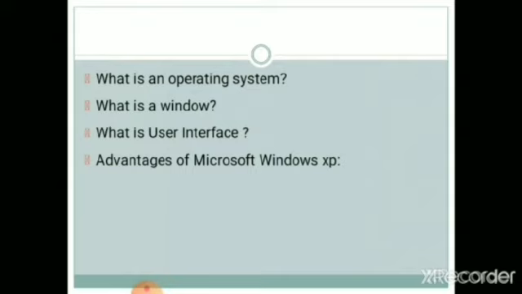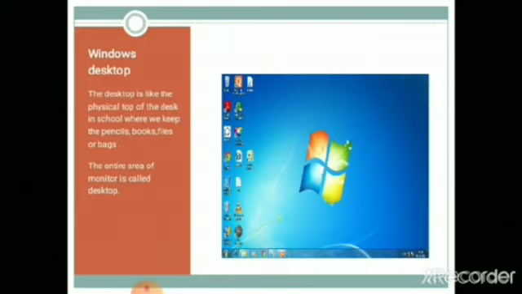Now we can see starting Windows XP. An operating system is loaded into the computer memory when we start the computer. We all know how to start the computer in our lab, but still we will recall it once.